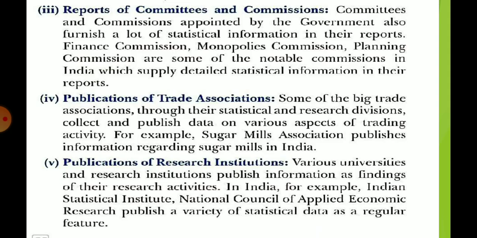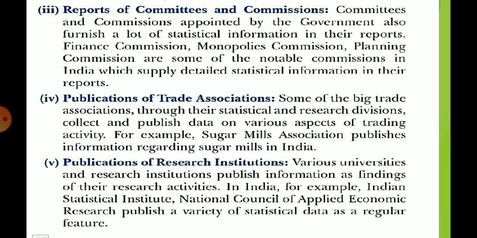Now next is reports of committees and commissions. So from time to time, state as well as our central government establish committees and commissions. They do the survey and they submit that investigation to the state or central government and they publish it, okay.